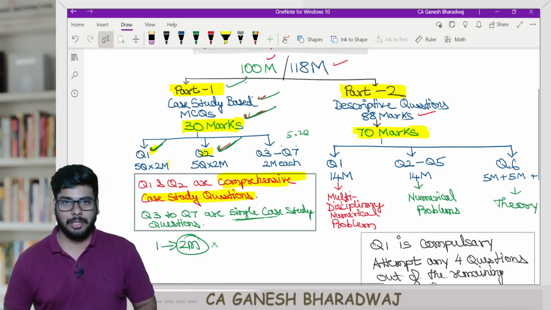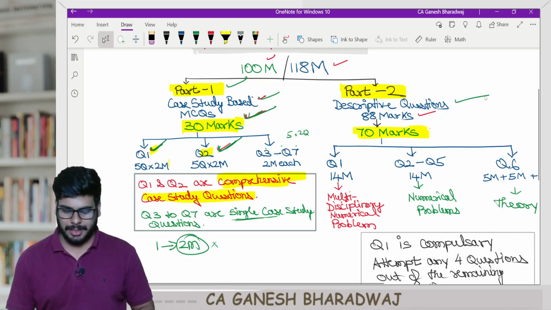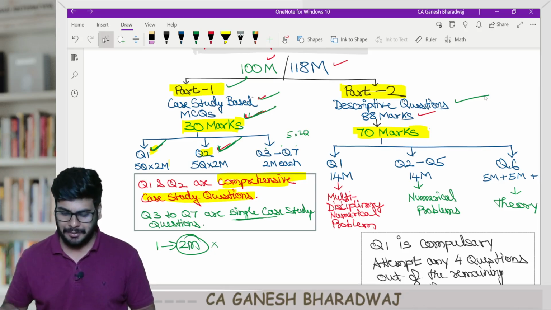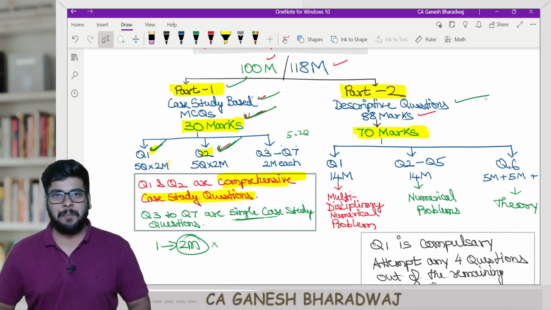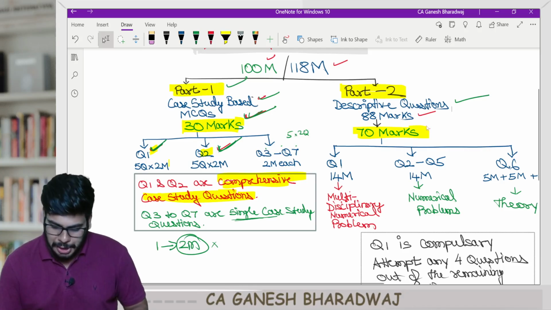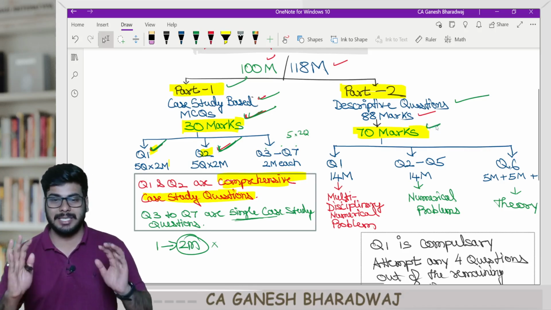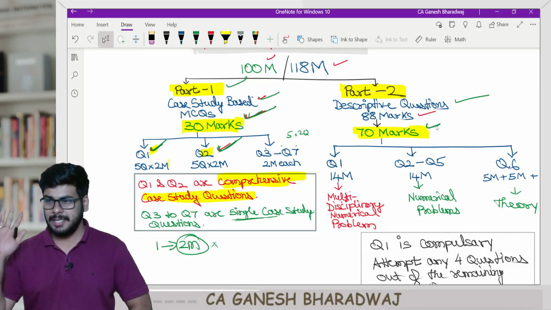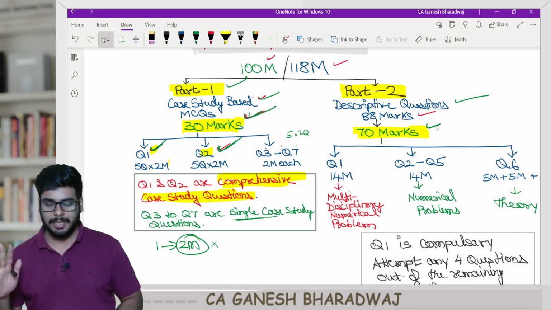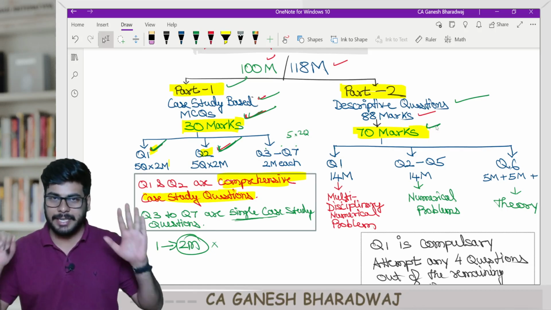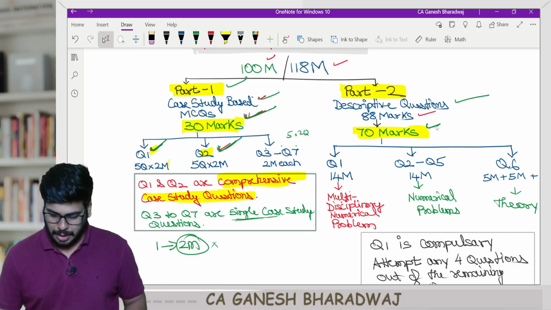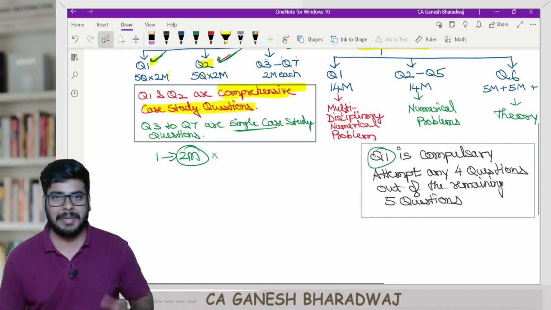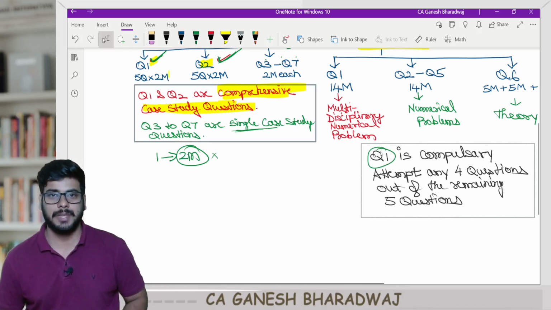Now, part 2 is the descriptive questions. That is basically your numerical solving, and one question they have kept as theory. In part 2, you need to attempt 70 marks. Very simple. The institute has given you 6 questions in total. Out of this, question number 1 is compulsory. You cannot leave it as a choice.